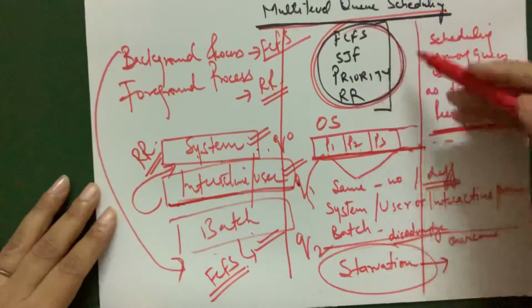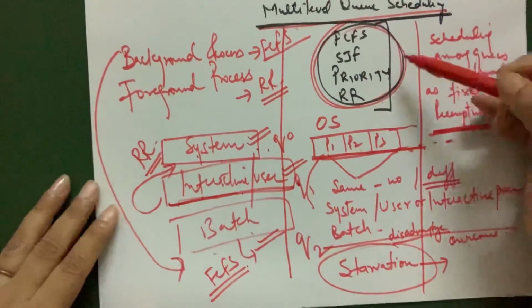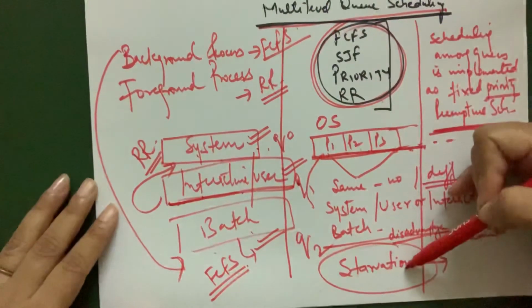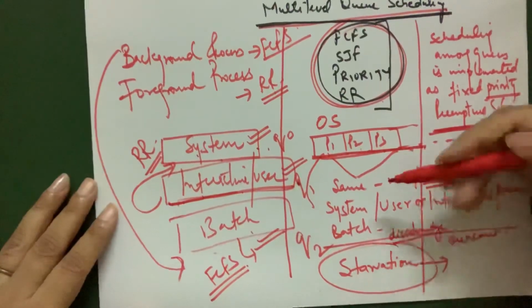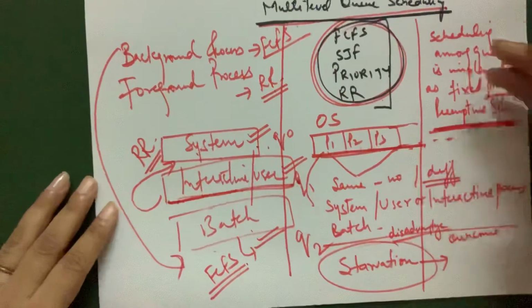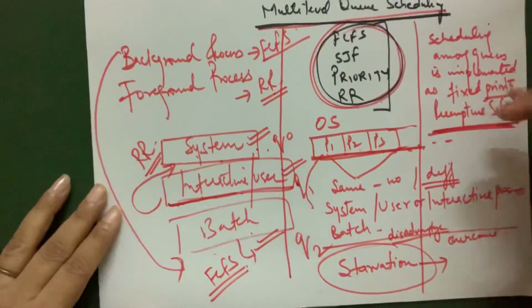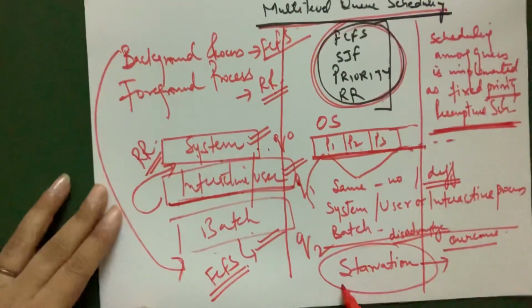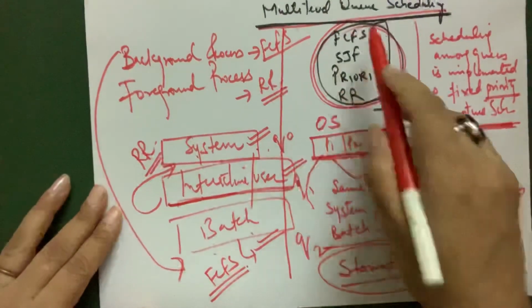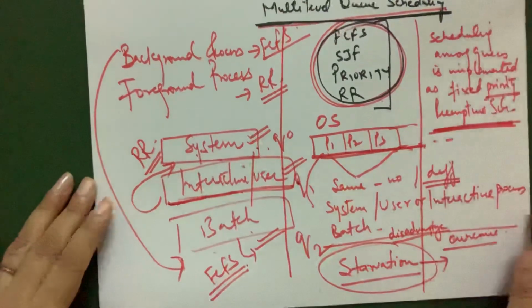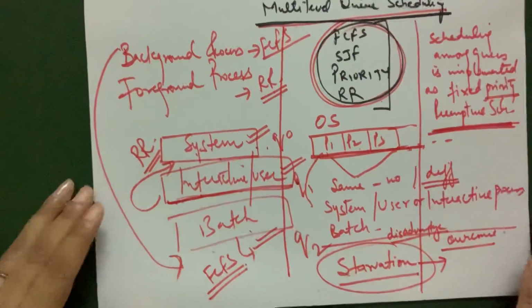So the next algorithm, to overcome the problem of starvation, please watch my next video on multi-level feedback queue scheduling, which overcomes or prevents the starvation problem which exists in multi-level queue scheduling.